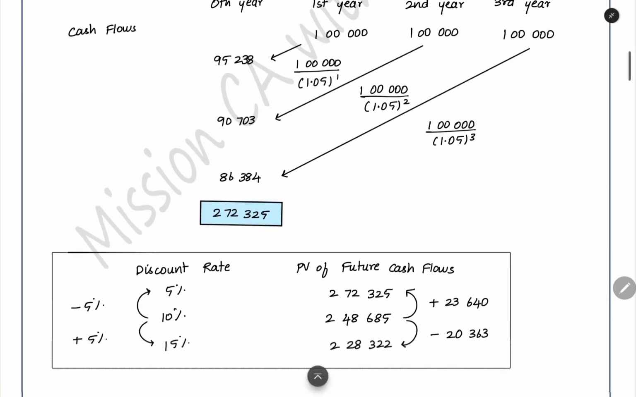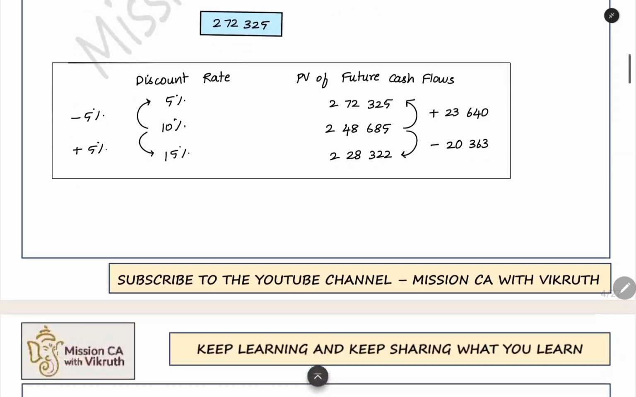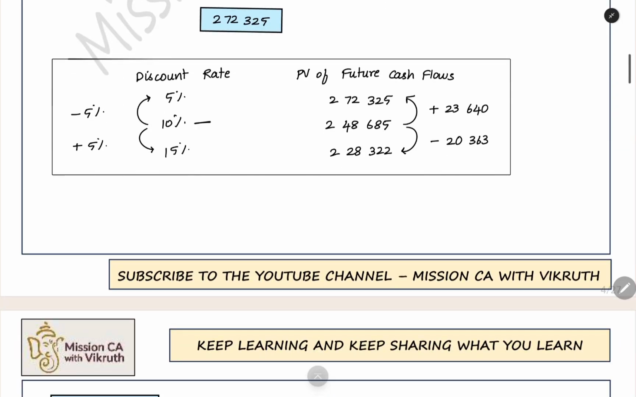Now at 5%, what is the present value you are getting? 2,72,000. It is more than the base case. Here as a summary, if you can see, at the base case you are getting 2,40,000. When you increase the discount rate by 5%, the present value is reducing by 20,000. When you are reducing the discount rate by 5%, the present value is increased by 23,000. So this inverse relationship you need to understand.